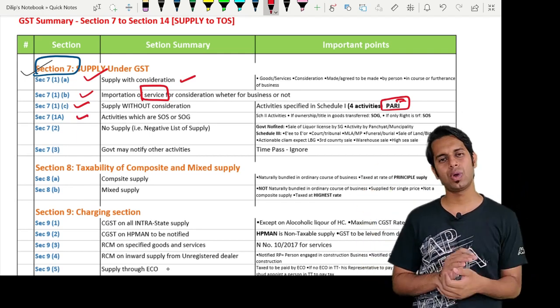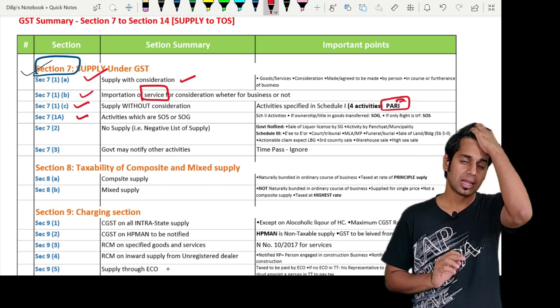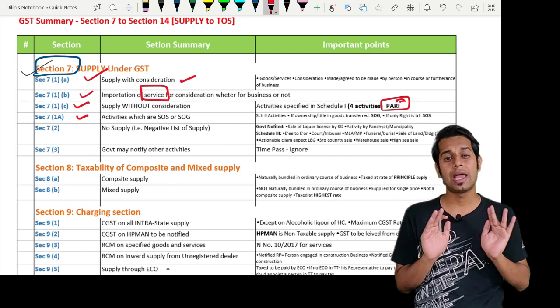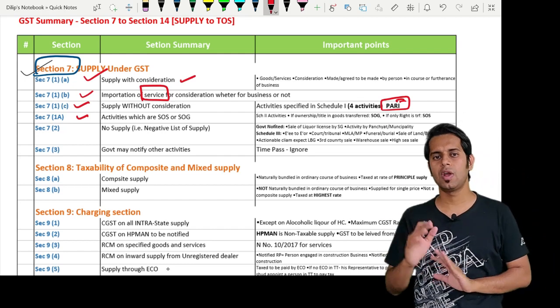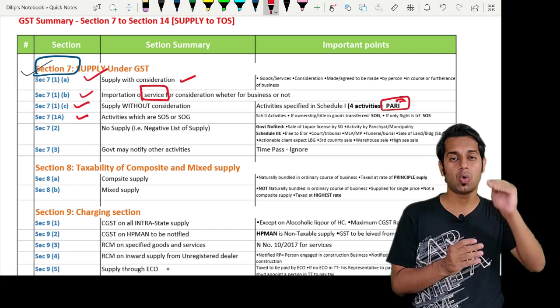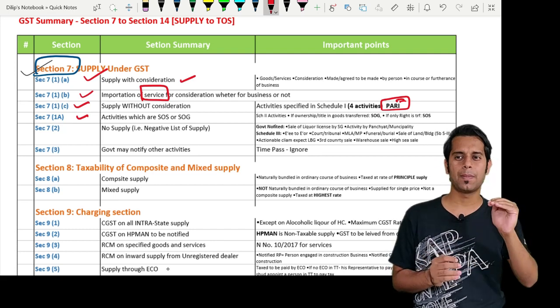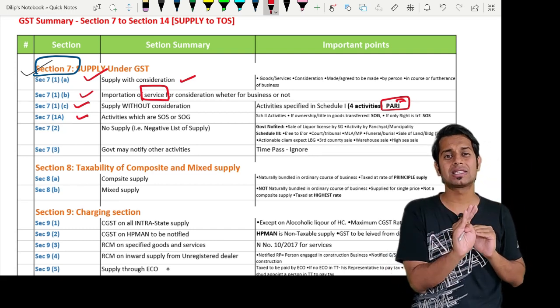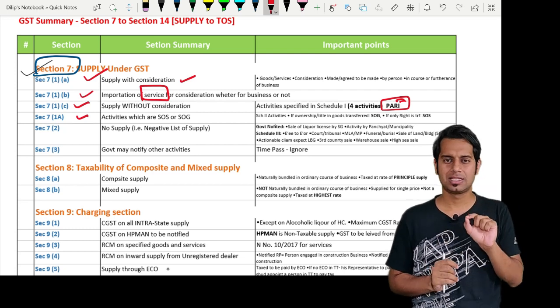Then we have section 7(1) capital A. 7(1) capital A says that there are a few activities which I am going to tell whether it is supply of goods or supply of services. Whatever is there in section 7(1) capital A or whatever is there in schedule 2 are supply. Whatever is there in schedule 2, they are supply as per section 7 subsection 1.